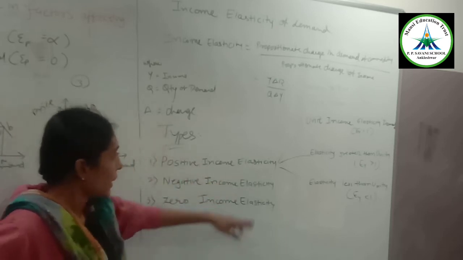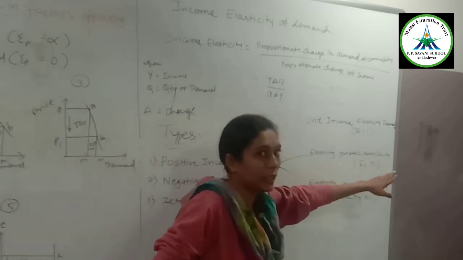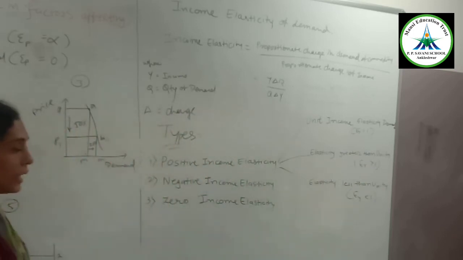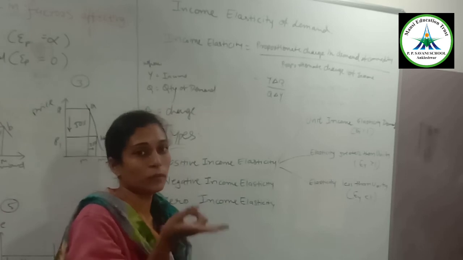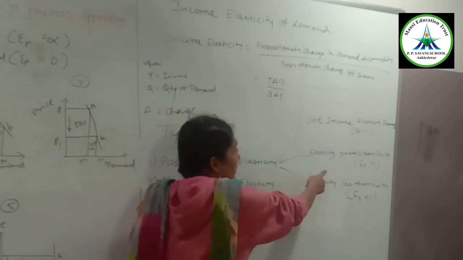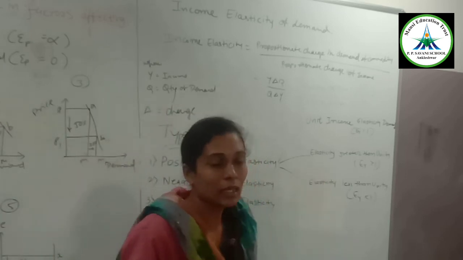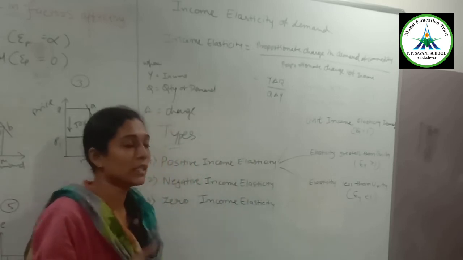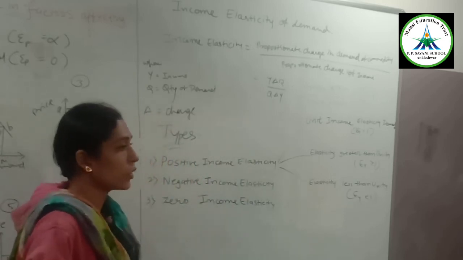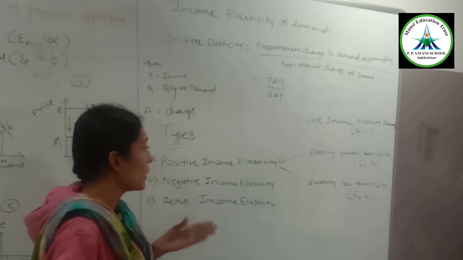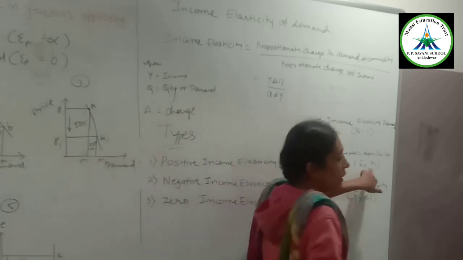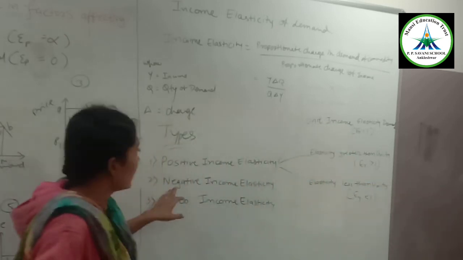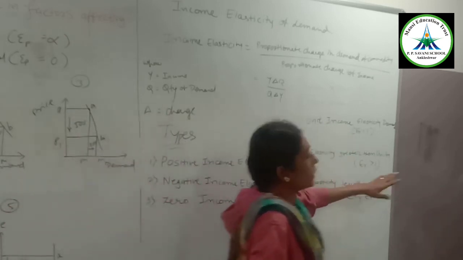That is, EY is equal to 1. Now second, elasticity greater than unity means the proportionate change in demanded quantity is more than the change in income, then EY is greater than 1. The next one is elasticity less than unity.